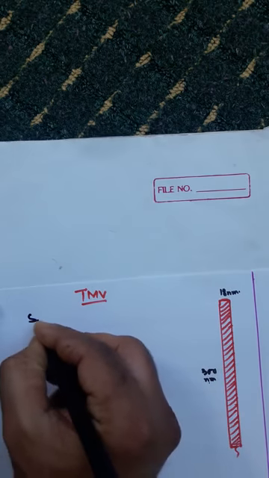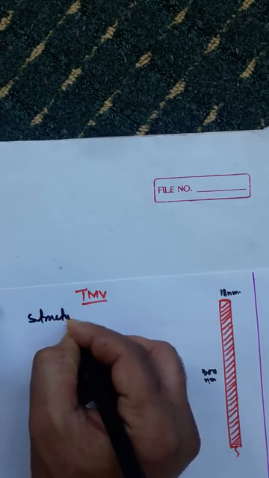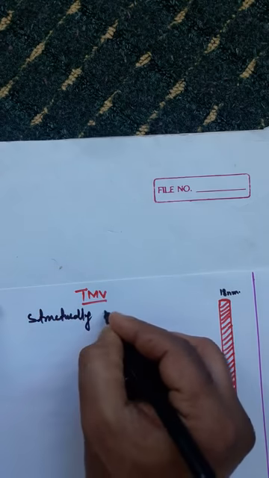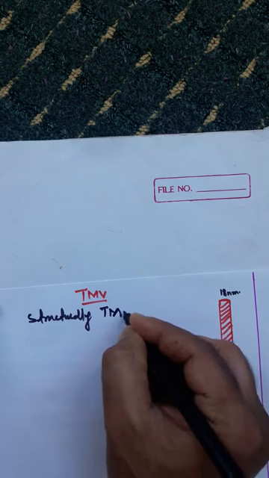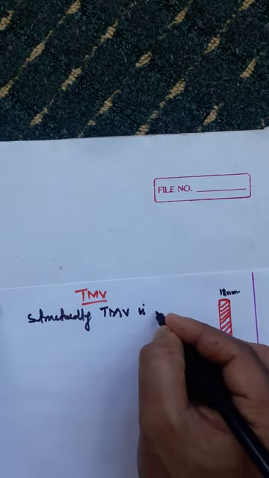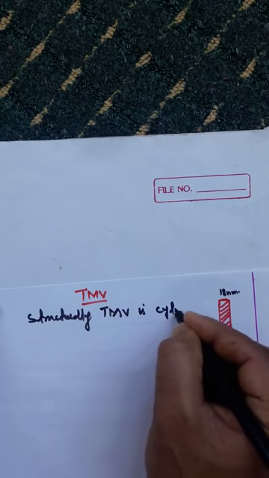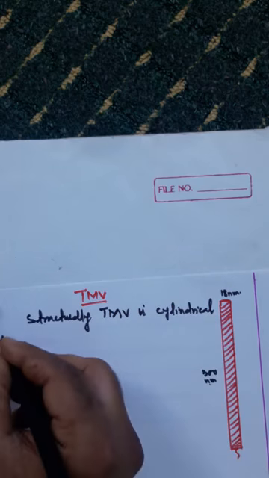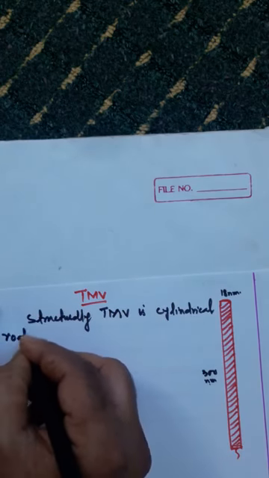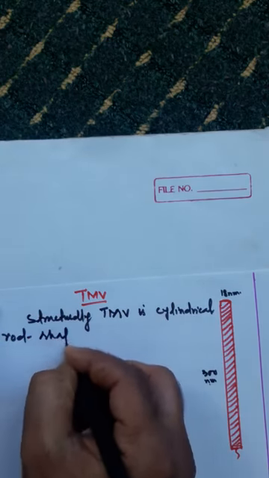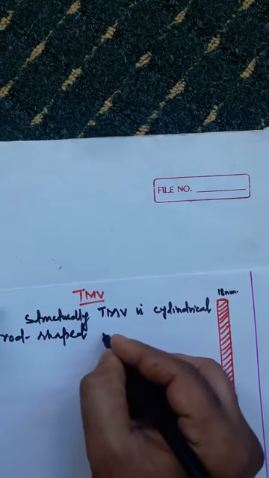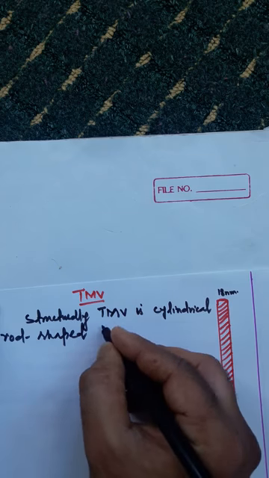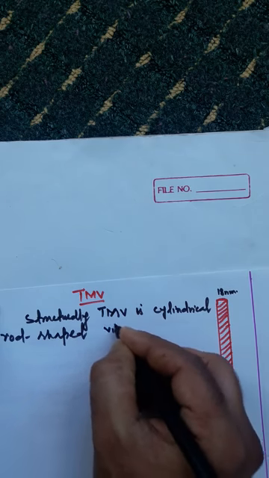So we will write here structurally TMV, tobacco mosaic virus, is cylindrical rod shaped, or you can say cigarette shaped, rod shaped virus